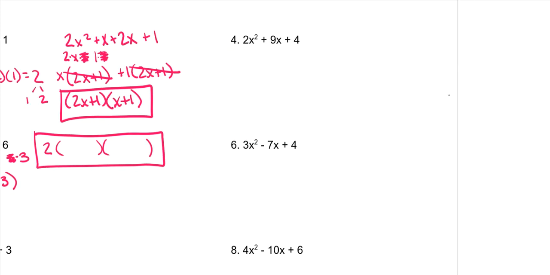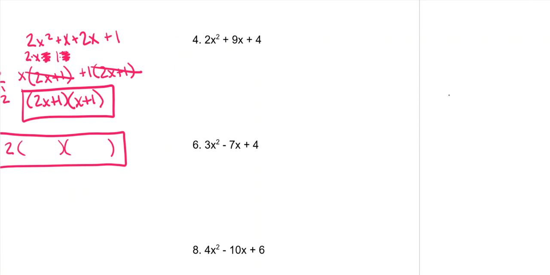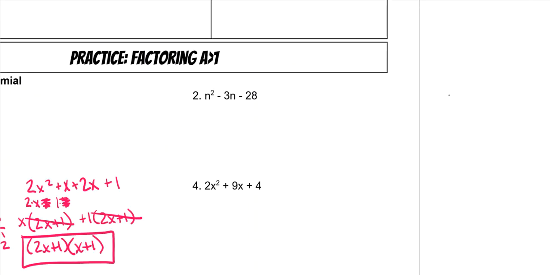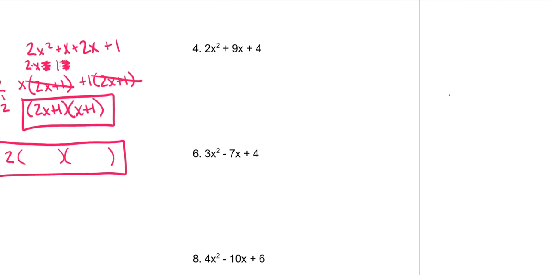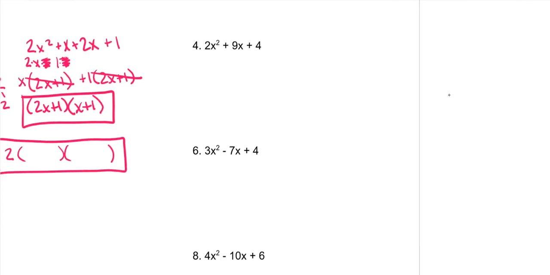Okay. So number 6, this will be the last one that I do, and they're all done the same way. Even these problems that don't have an A can be done the same way. Okay, so for number 6, I have my target sum, which is always my B term. So in this case, it's -7. I have my target product, which is always my A times my C, which is 3 times 4.